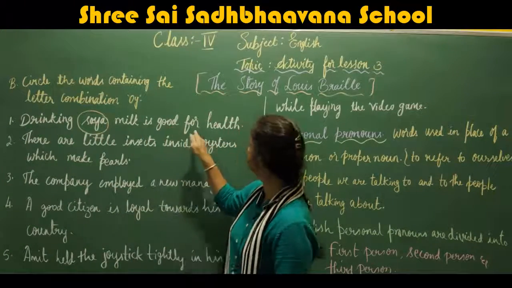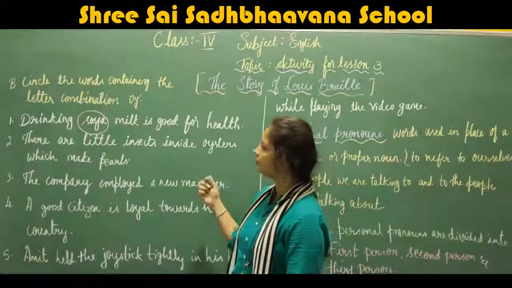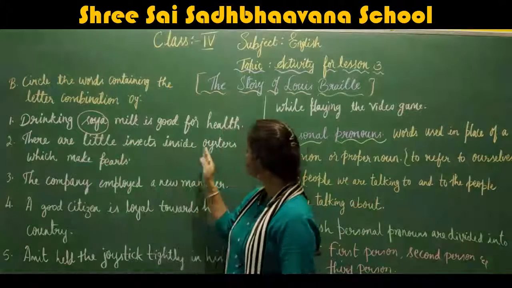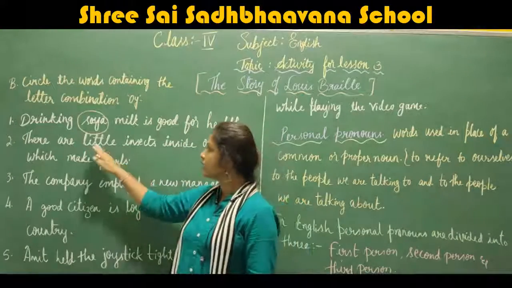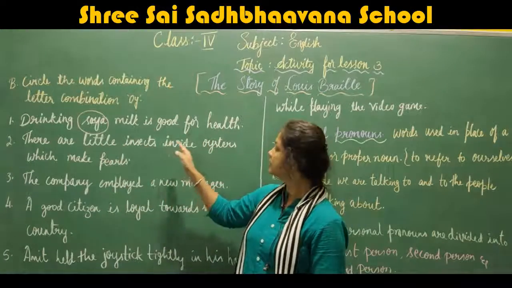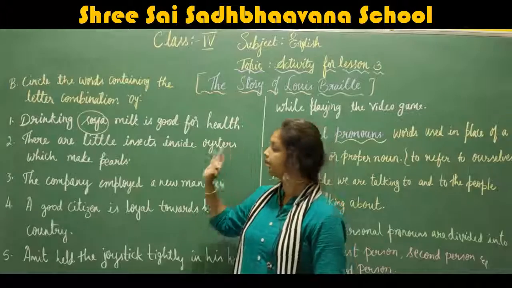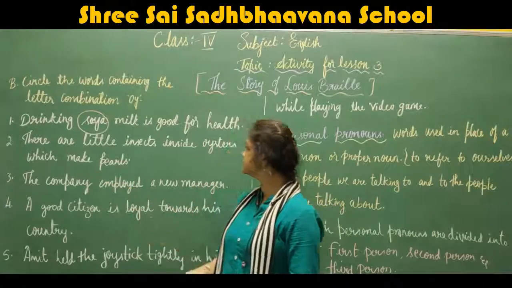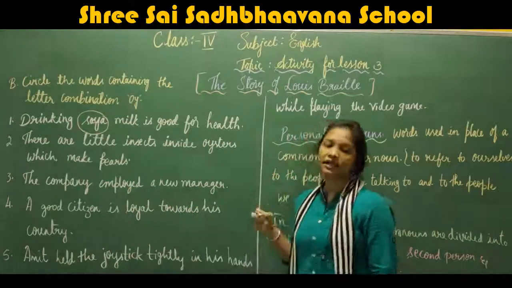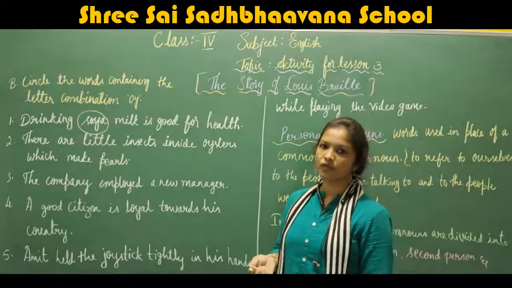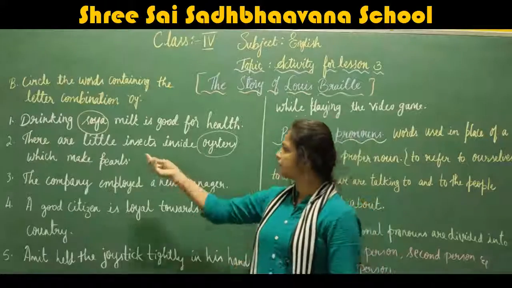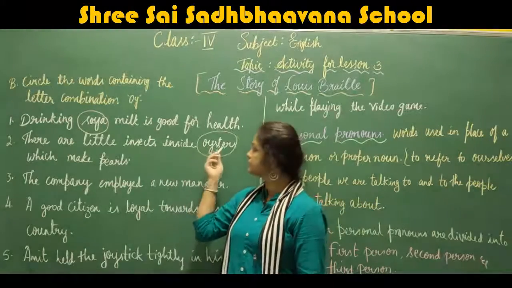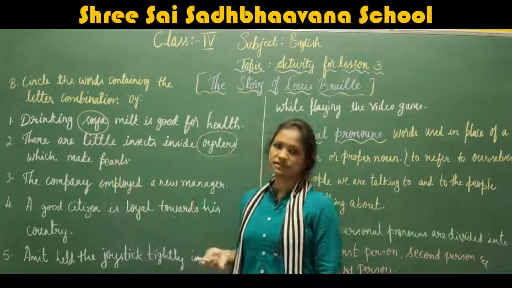The second one: there are little insects inside oysters which make pearls. Now, which word contains the letter combination of OY? That is oysters.